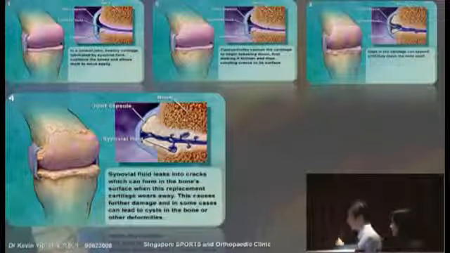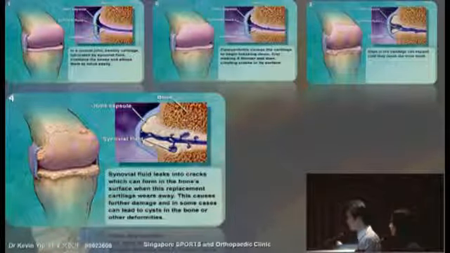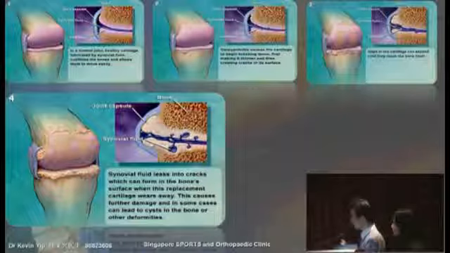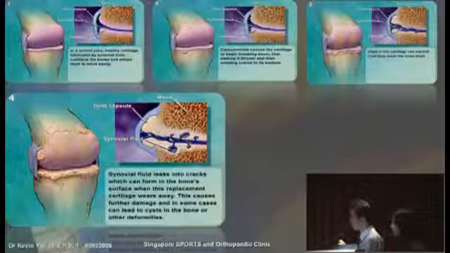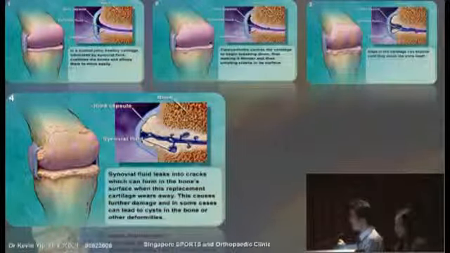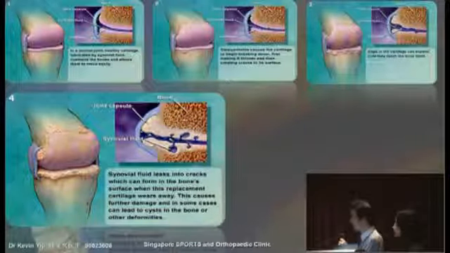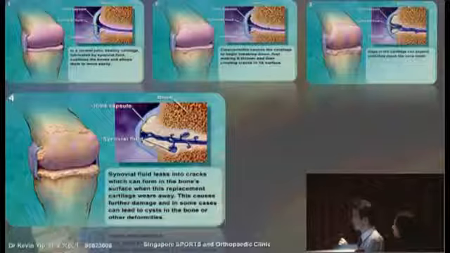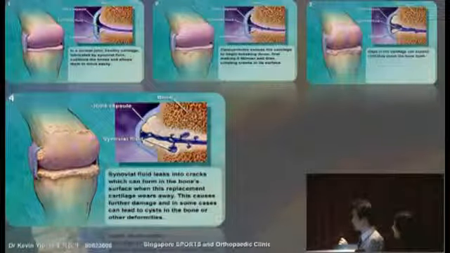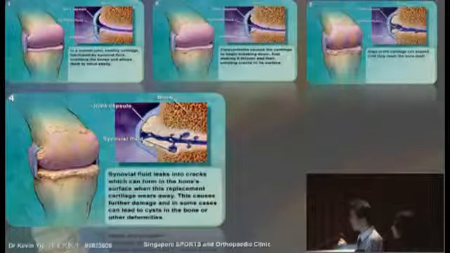Now if we look at the various different stages of this particular condition, they are broadly divided into four phases. At the beginning, you see that the cartilage is nice and shiny. With time, one would develop small cracks and fissuring of the cartilage tissues.